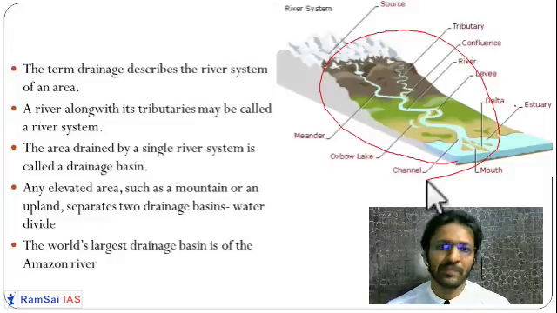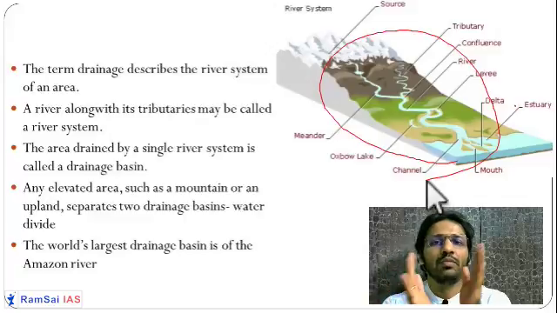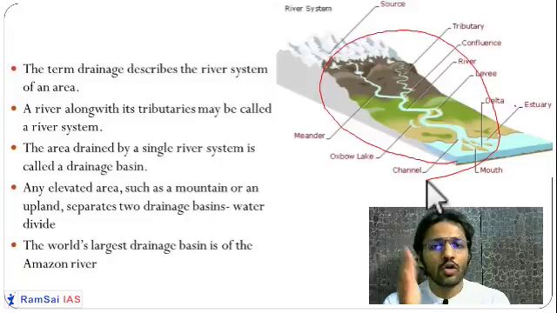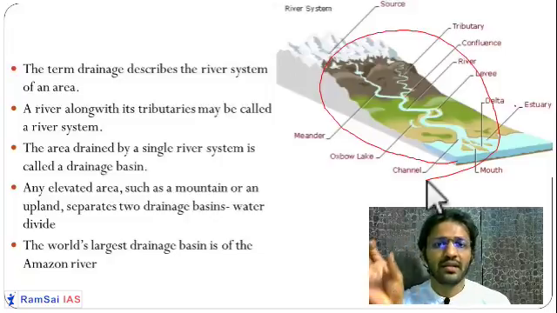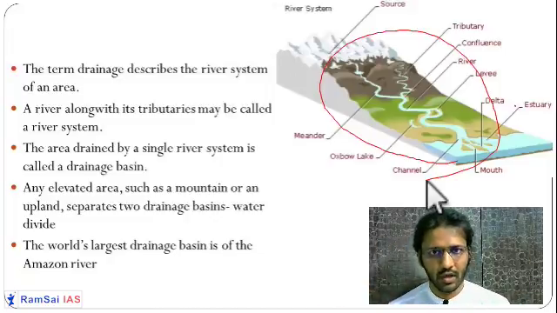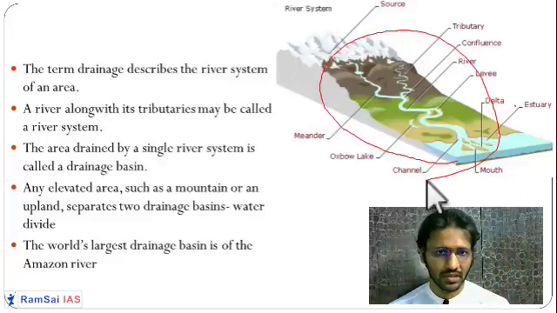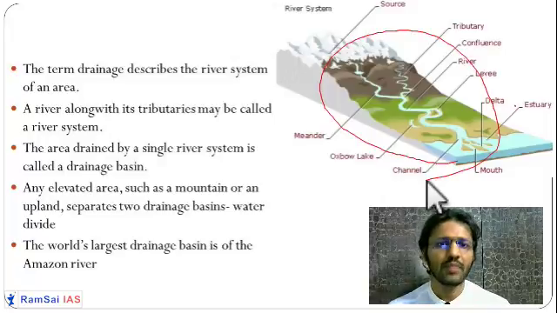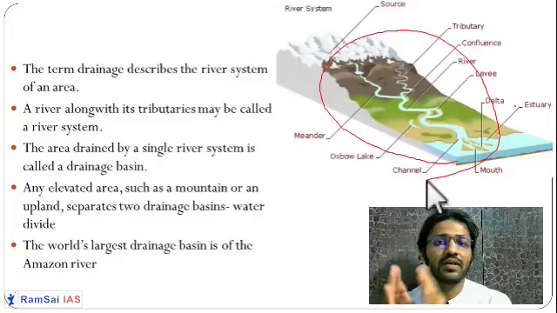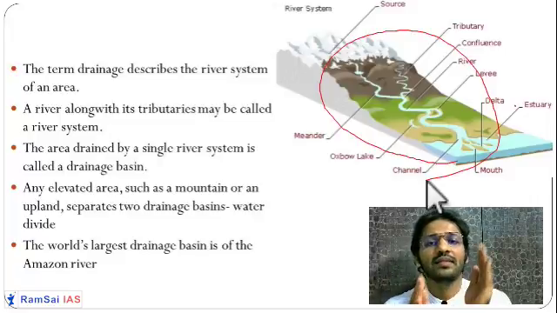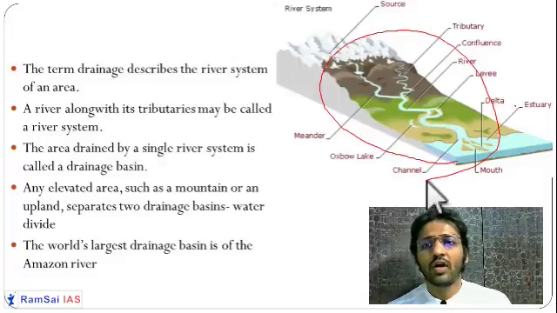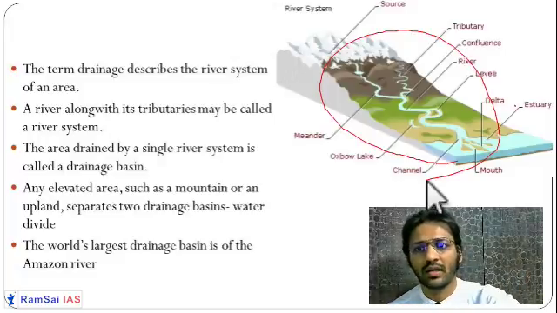Now we have the Ganga river system, the Brahmaputra river system, the Godavari river system, the Narmada river system. One river system is different from another river system and is separated from it. A tributary of Ganga will not give water to a tributary of Brahmaputra or Narmada. These different river systems are separated by a mountain, elevation, plain or upland. We call it a river divide or water divide.